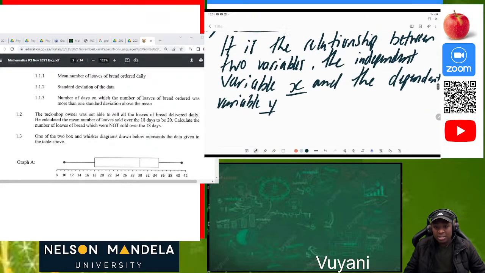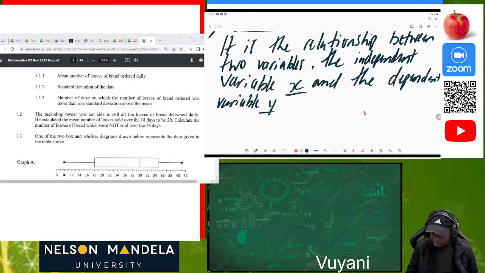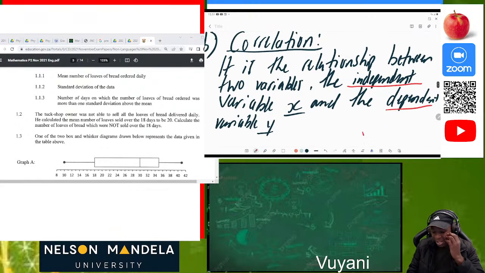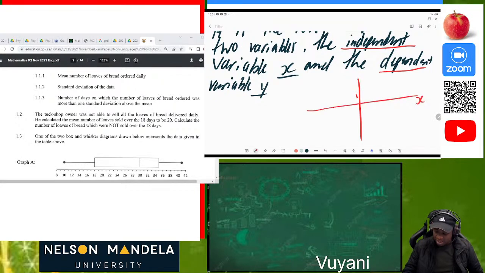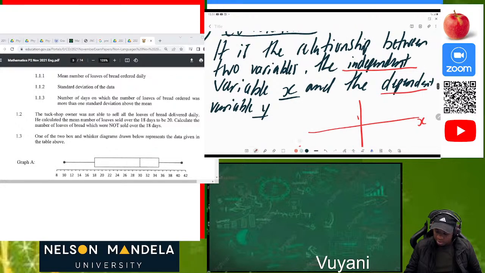I hope you all understand the terminology behind this. Let me just highlight this part because it's quite important: the independent and the dependent variable. So we're saying that a correlation is the relationship between the two variables, the independent variable x and the dependent variable y. Bear in mind that when we are plotting a simple graph, we plot it according to the x and the y axis.